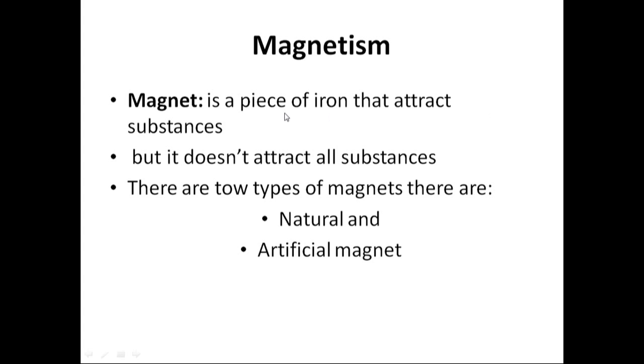Magnetism. First, a magnet is a piece of iron that attracts substances like steel and iron, or other alloys of steel and iron. But it does not attract all substances. There are two types of magnets: natural and artificial.